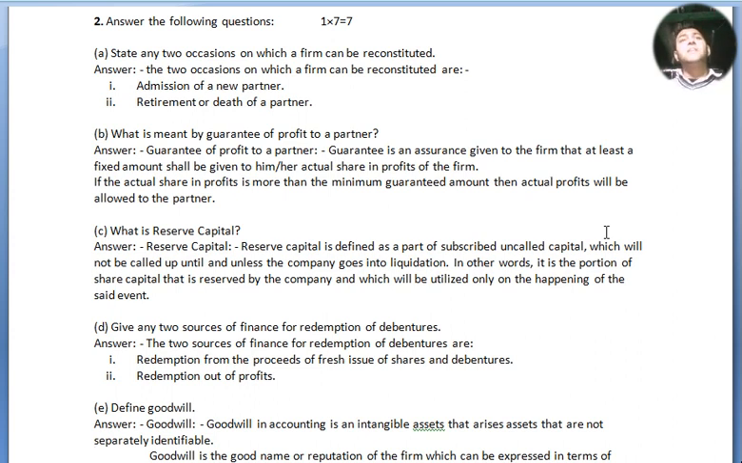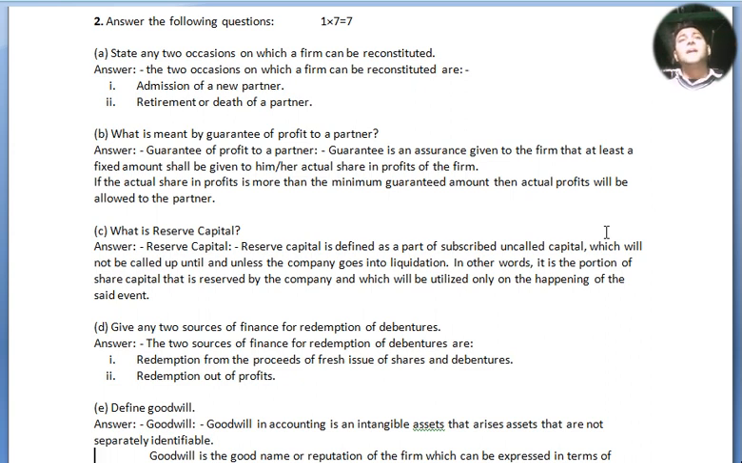A. State any 2 occasions on which a firm can be reconstituted. The occasions on which a firm can be reconstituted are: point number 1, admission of a partner; point number 2, retirement or death of a partner.